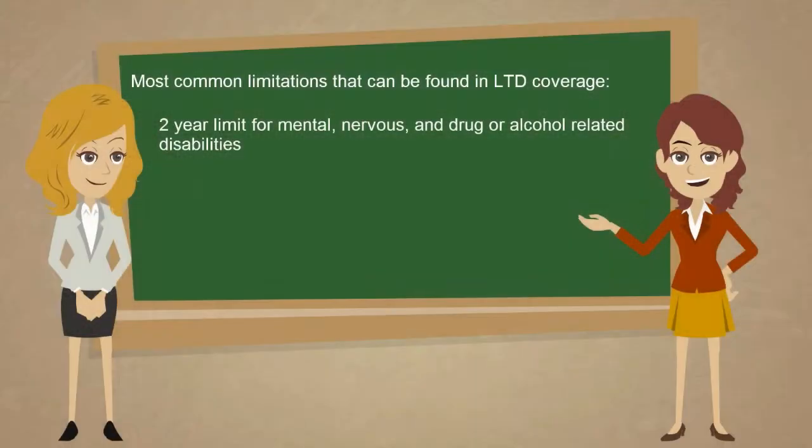So what about the limitations? The definitions surrounding limitations for long-term disability plans can vary tremendously. However, here is a list of the most common categories of limitations. Benefits are usually limited to 2 years for mental, nervous, drug, or alcohol-related disabilities, although many carriers allow benefits to continue beyond 2 years if the claimant is confined to a hospital or institution.